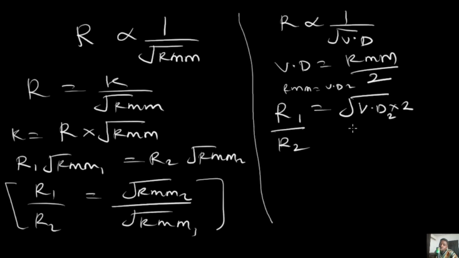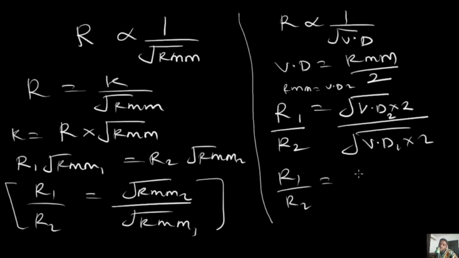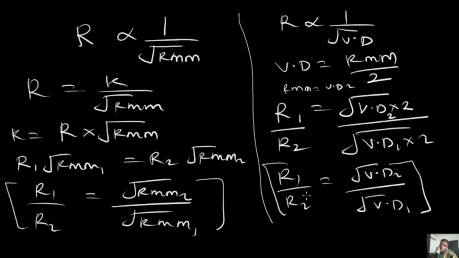So this is going to be 2 divided by root RMM1. In this case, we now have vapor density 1 times 2. So cancelling out, root 2 should be able to cancel root 2. So R1 over R2 would now be giving us root vapor density 2 divided by root vapor density 1. So just note that basically these two expressions would be what we'll be playing around with in our study of Graham's law.